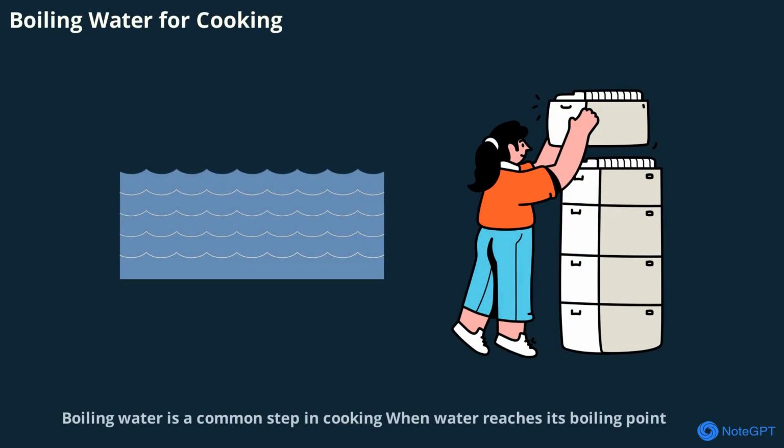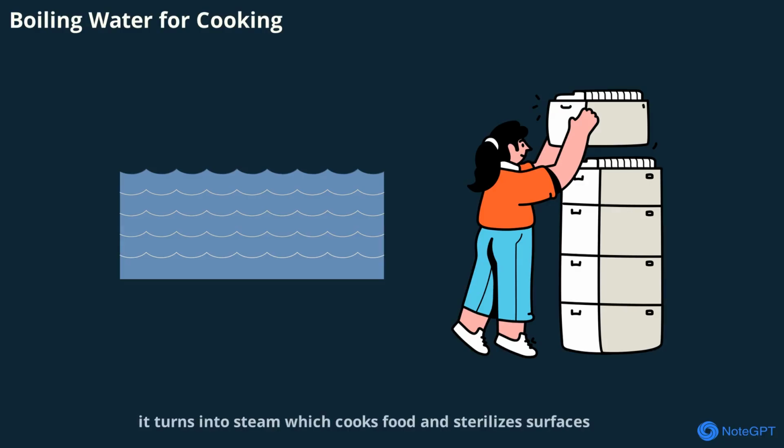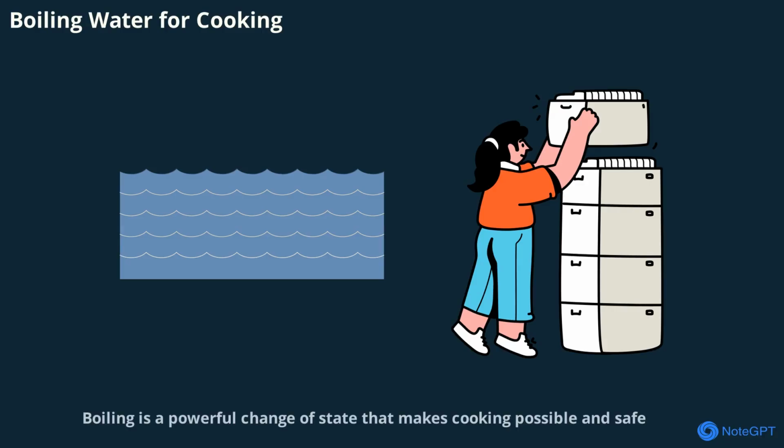Boiling water is a common step in cooking. When water reaches its boiling point, it turns into steam, which cooks food and sterilizes surfaces. The bubbles you see are water molecules escaping as gas. Boiling is a powerful change of state that makes cooking possible and safe.